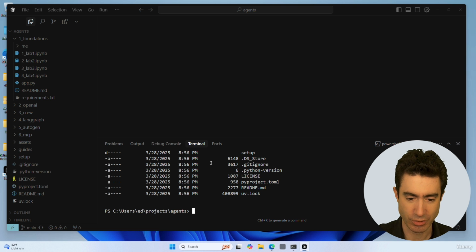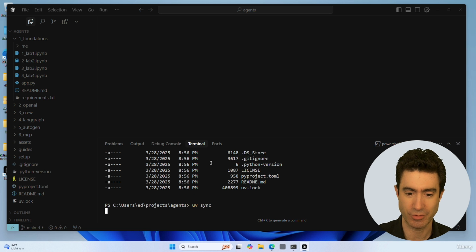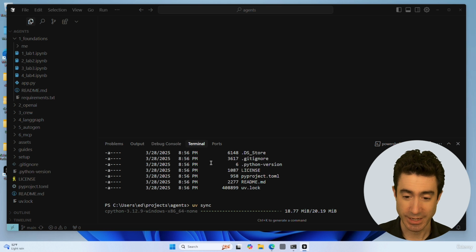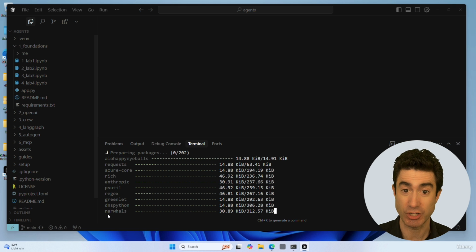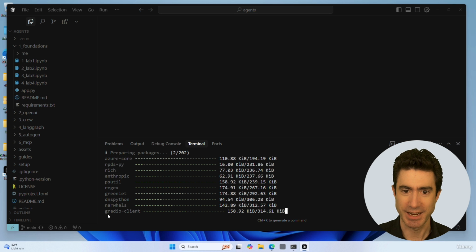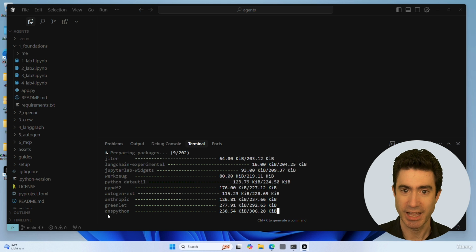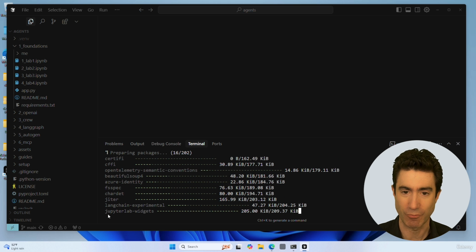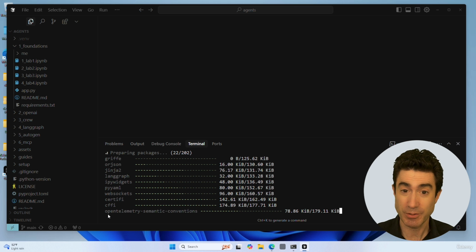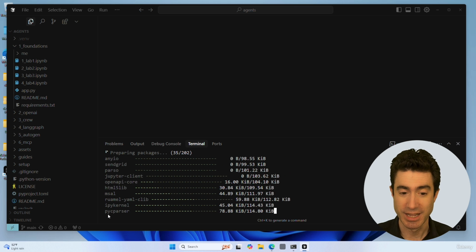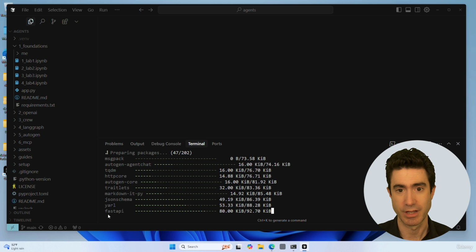I'm now just simply going to do the command uv sync, which is my way of telling UV that I want to build an environment consistent with what I have in this directory. And I do that, and what we're seeing now is it's building the environment, and it's actually beginning by installing Python, a dedicated version of Python 3.12, which is the version for this project, and it's now installing the packages. Now, people who are familiar with Anaconda know that this process of building a full spec isolated environment with the right version of Python is something that can take up to an hour. And sometimes on some systems, it was taking an hour and a half to build this environment on their computers.